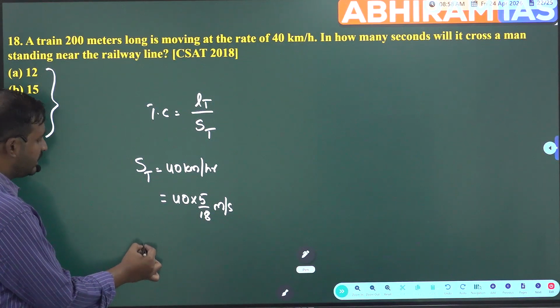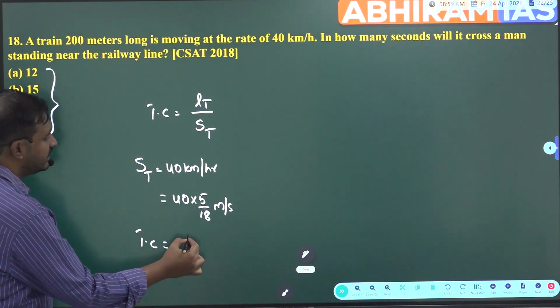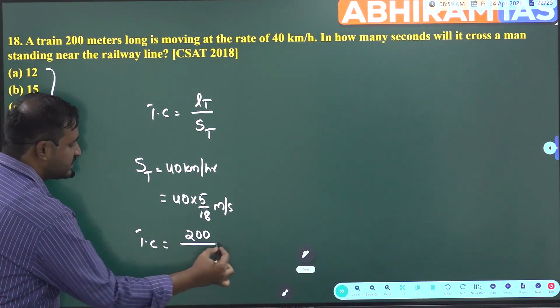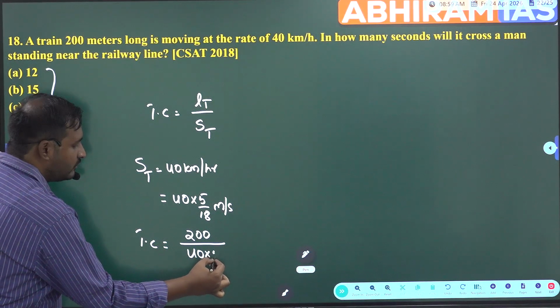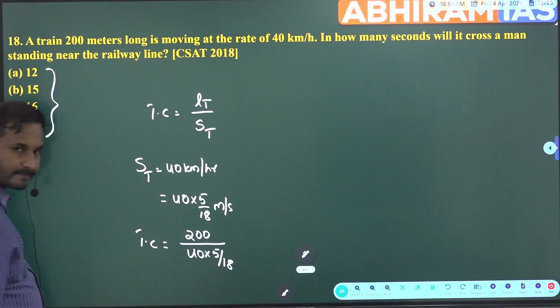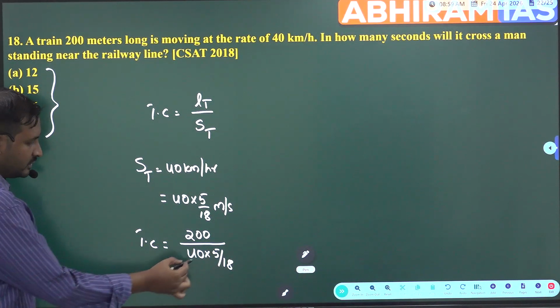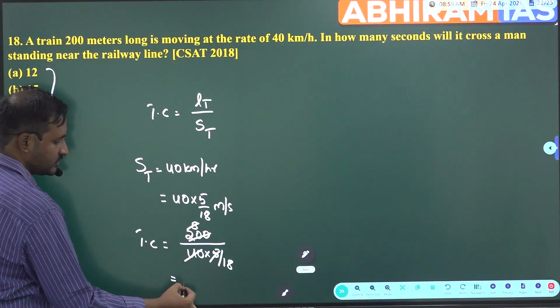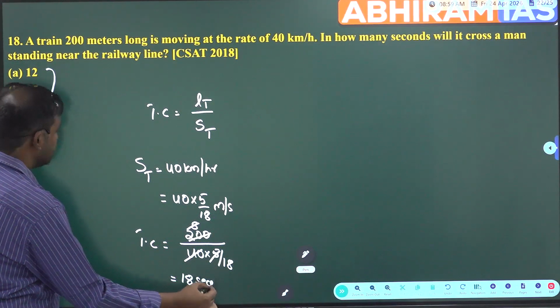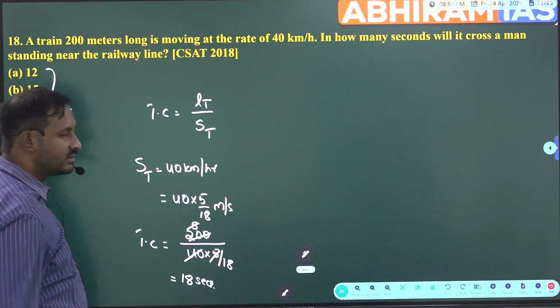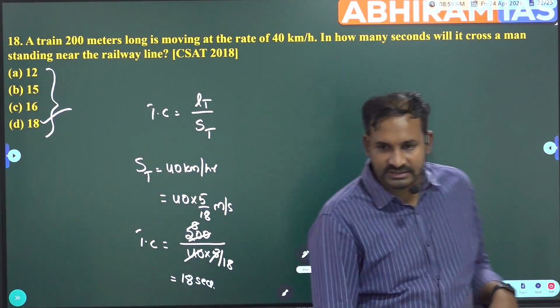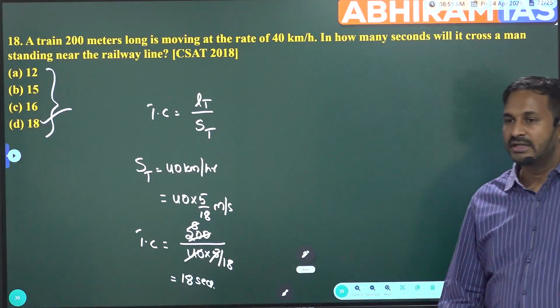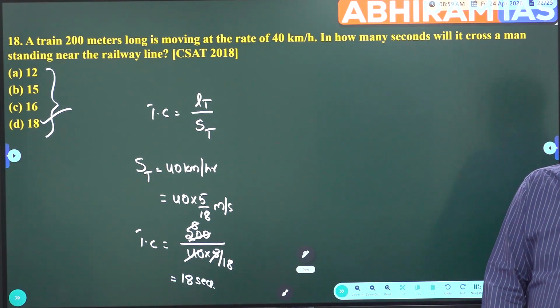Okay. Now the time taken to cross will become, what is the length of the train? 200 meters by the speed of the train, which is 40 into 5 by 18. 40 ones 40, 5 ones 5. So what is our answer? 18 seconds. So the train will cross the man in 18 seconds.